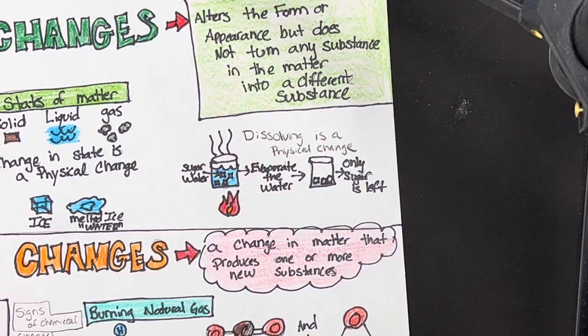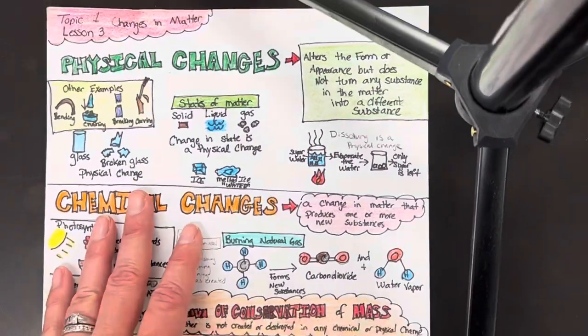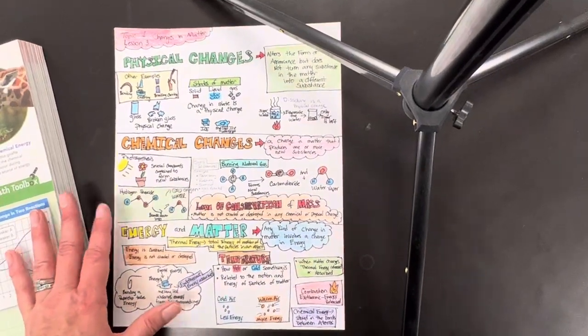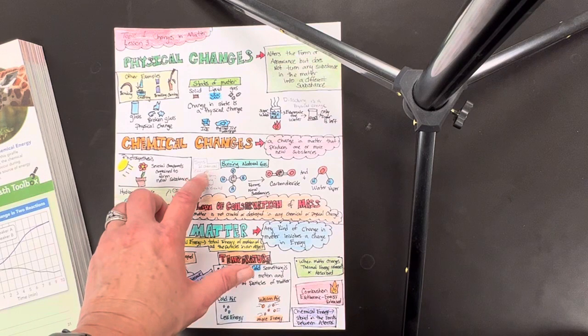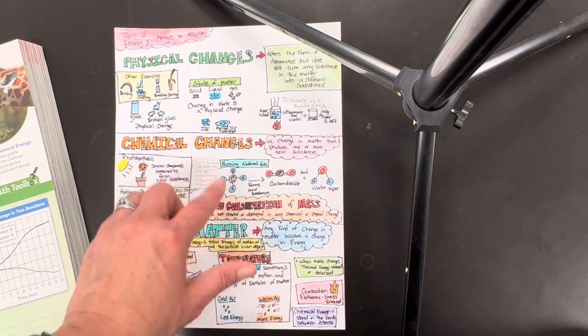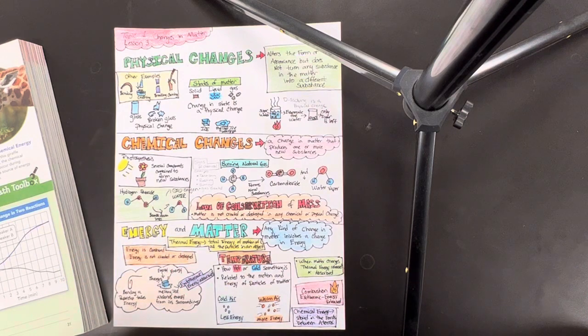And that is the end of that lesson for doodle notes. I'm going to zoom out a little bit. Okay, so you can kind of see, I'll be tracing over this with my black Sharpie and coloring it in, making it look nice with all the rest of the stuff.